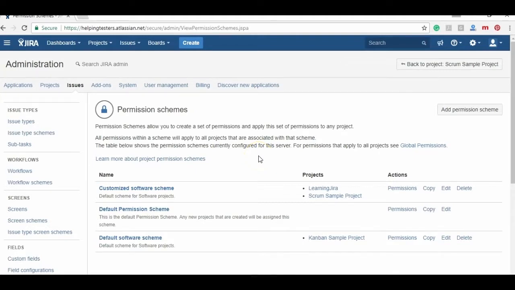The two developers should have access to their projects only. A user should not have access to all the projects in Jira. So we studied in these two lectures how we can handle the permissions of users for different projects, and also the permissions for different users within the project.